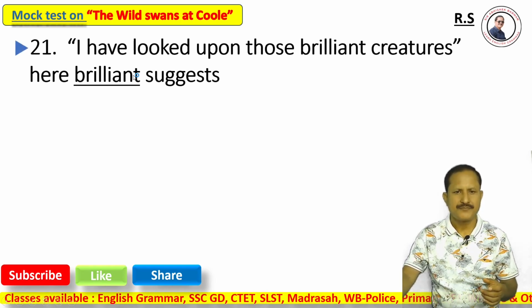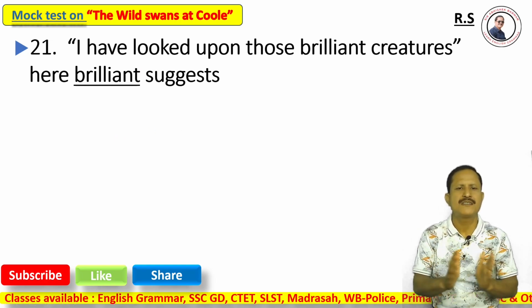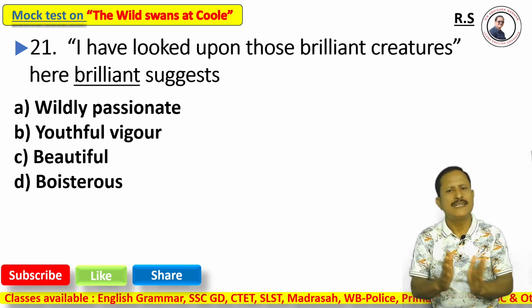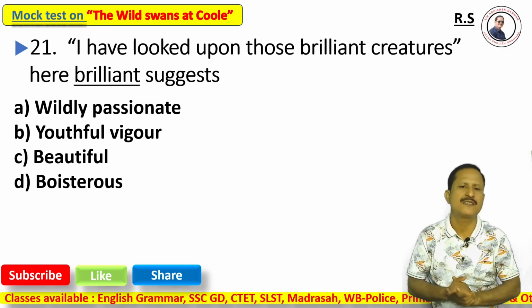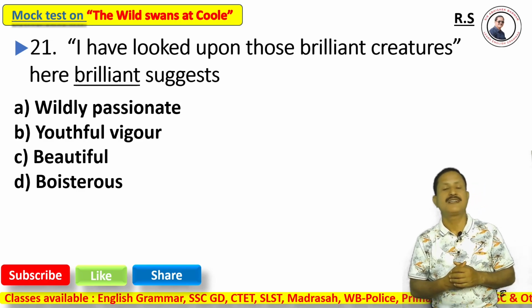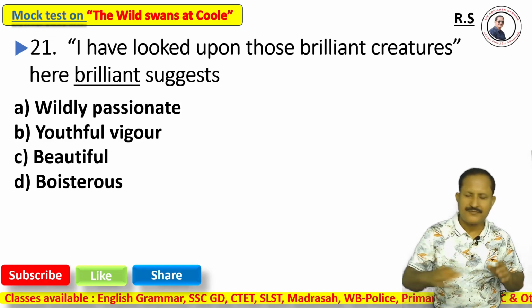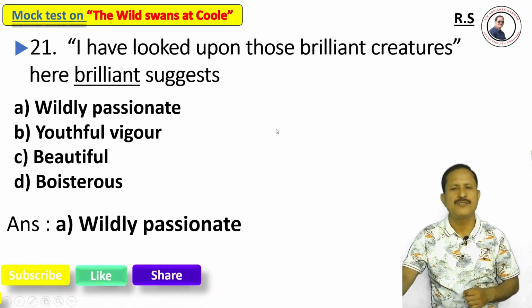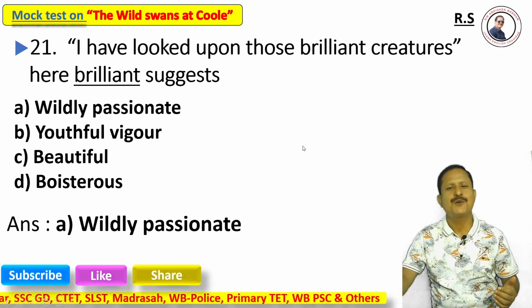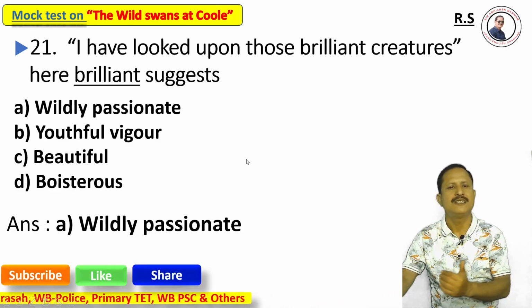Question number 21. I have looked upon those brilliant creatures. Here, what does the word brilliant suggest? Option A, wildly passionate. Option B, youthful vigor. Option C, beautiful. Option D, boisterous. All these options are apparently correct. What is the appropriate answer? The correct answer is option A, wildly passionate, because they are wild creatures, and that's why their passion is wild. So brilliant here suggests wildly passionate.